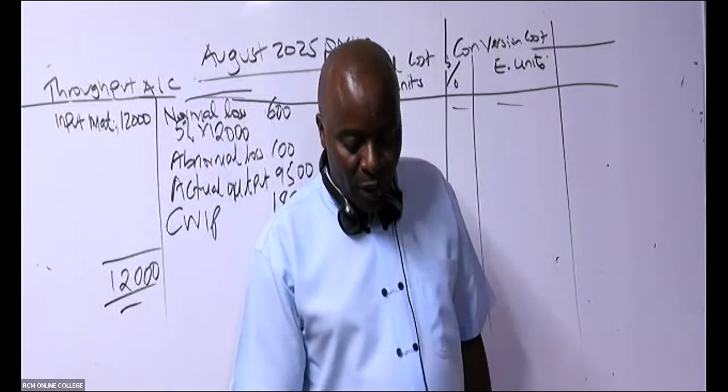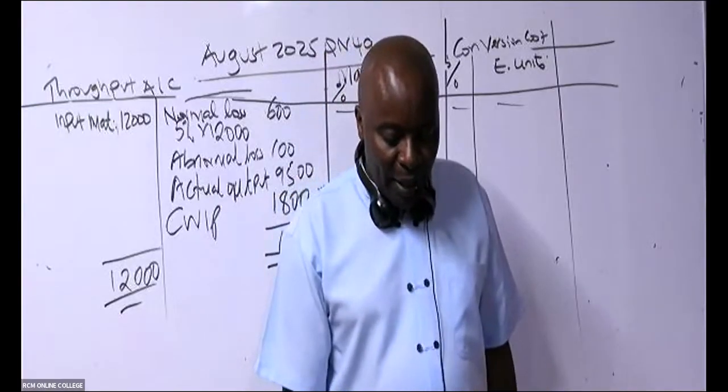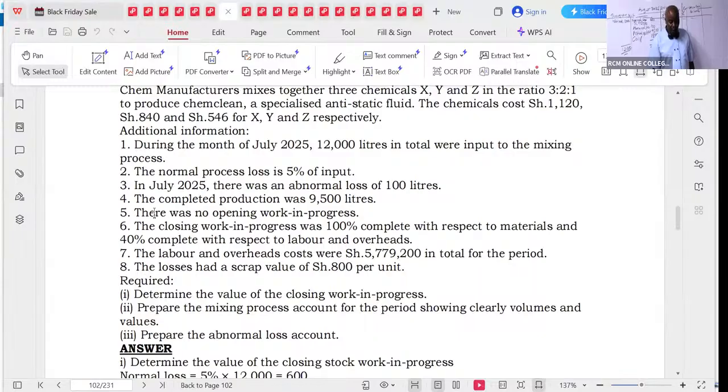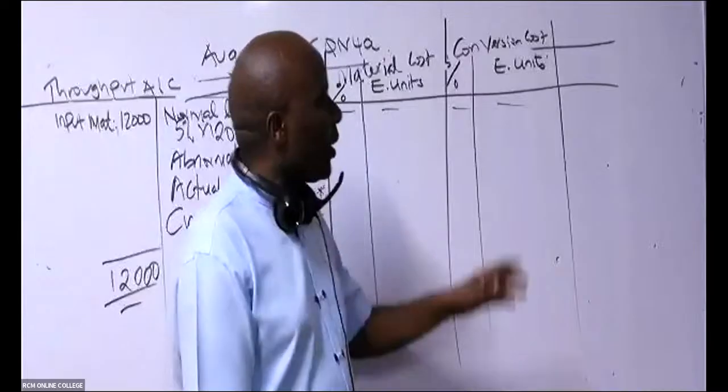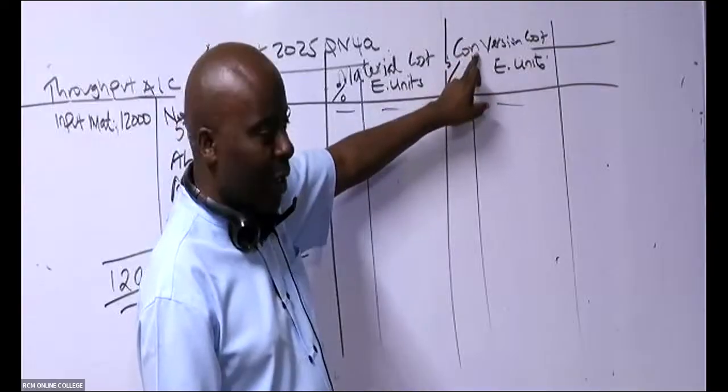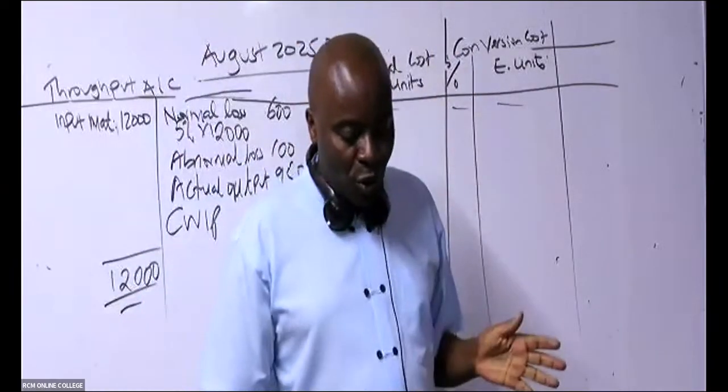All right. Now, labor, remember here, ladies and gentlemen, what do we have about labor? So labor, they have told us here, you can see note number 6. The closing work in progress was 100% complete with respect to materials as a different cost, and 40% complete with respect to labor and overheads. So they are combining labor and overheads. And whenever you see them combining labor and overheads, instead of having one column each, capture labor and what here, somebody? Overheads, you'd rather call the two conversion.